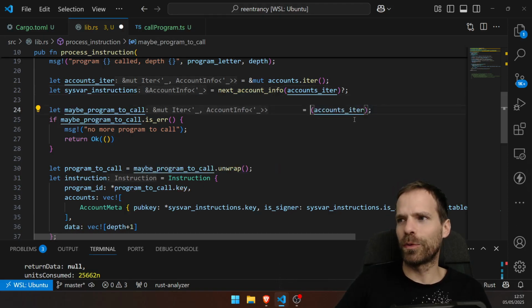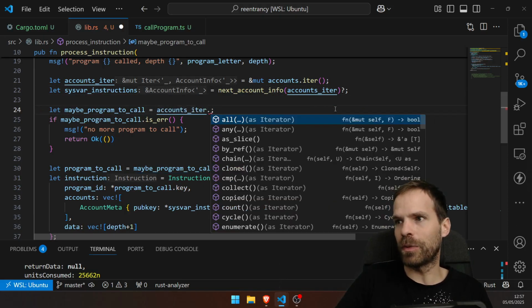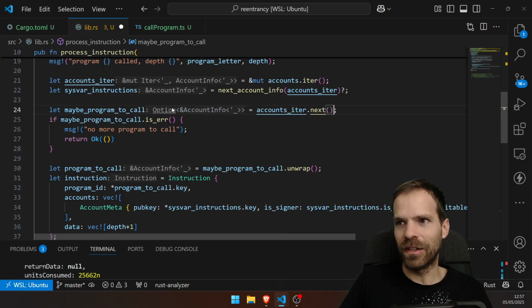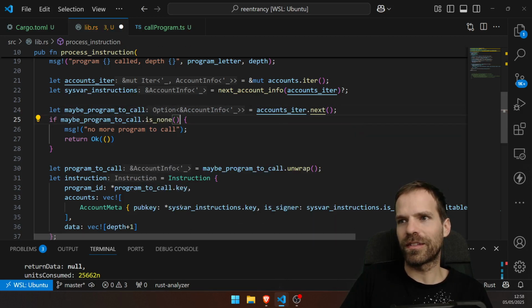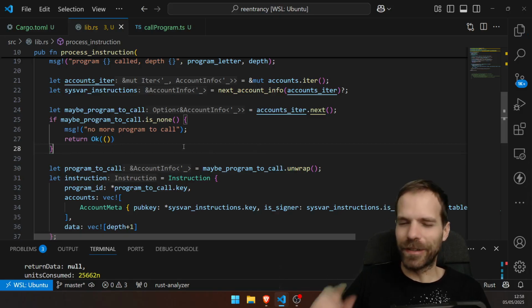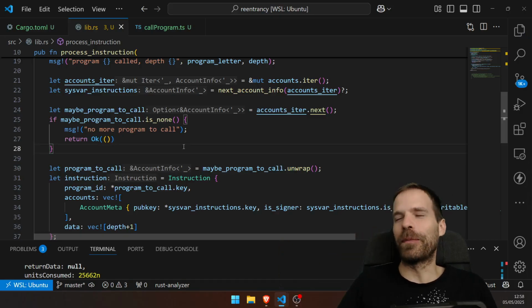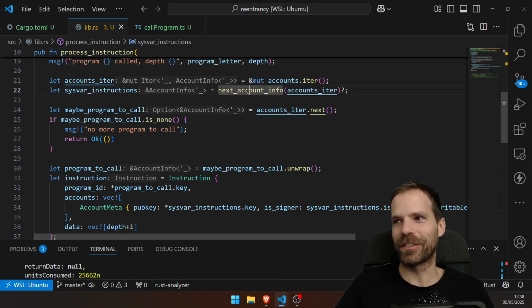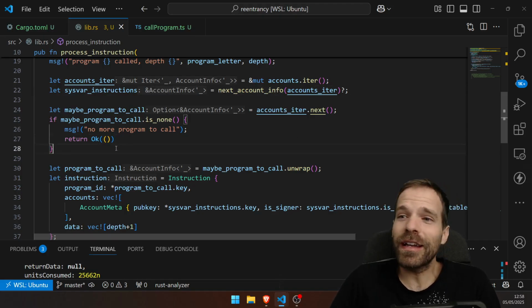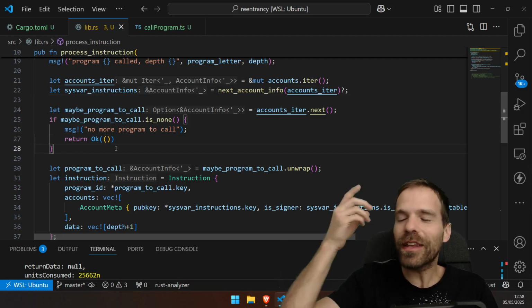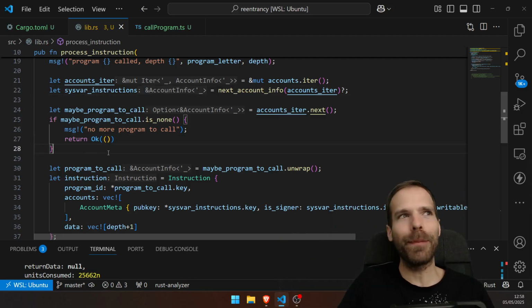So more compute efficient and cleaner would be to say next here, and then I get the option, and then if this is none, then there's no more program to call, and if it's some, then we unwrap. So that's the more compute efficient version. But it's only a little bit, and it would have been fine otherwise, since it's just a wrapper. But hey, we're doing a little bit of Rust here, such that you learn, you can pick my brain a bit, or I pick my brain and you can watch.